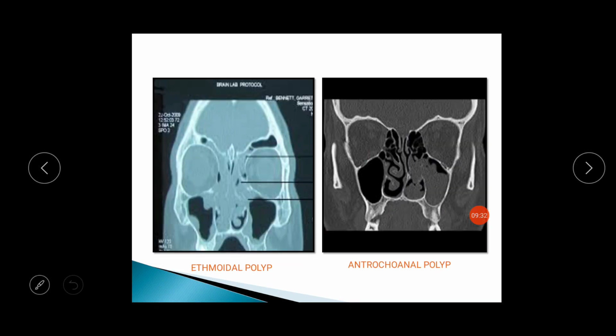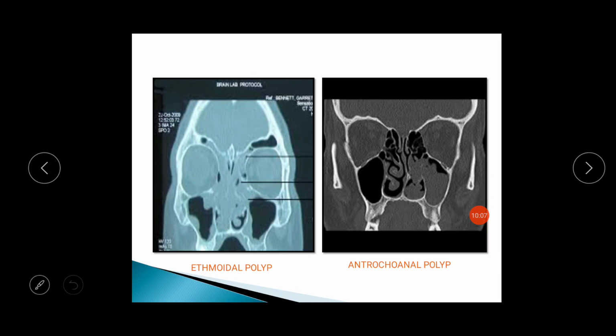This is the CT scan diagram of ethmoidal polyposis and antrochoanal polyp. Here you can see the orbits, both are orbits. This is the maxillary sinus, this is the ethmoidal cavity, this is the cribriform plate which will divide the brain from the nasal cavity proper. And here you can see that there is edema over the maxillary sinus mucosa. There are multiple whitish colored polyps you can see in the ethmoidal cavity.